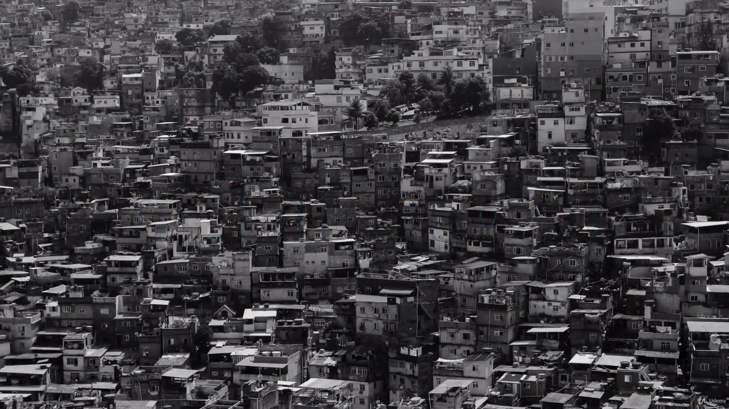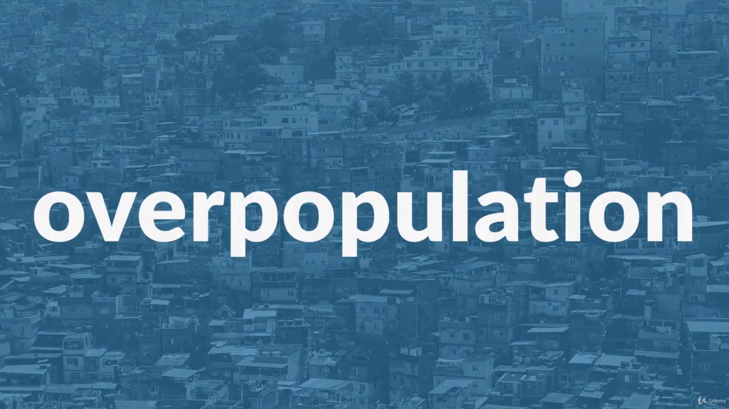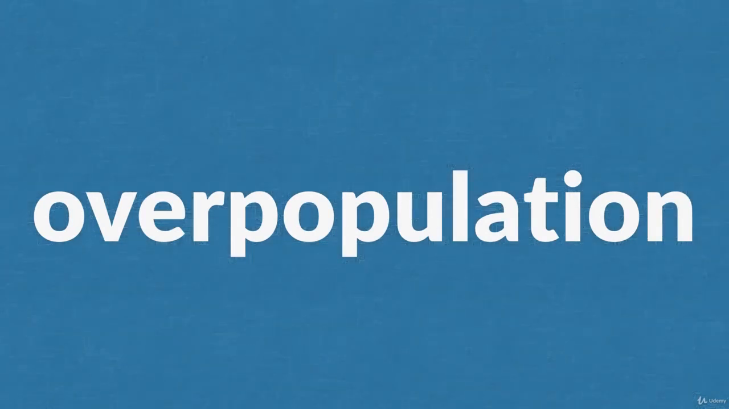The next word is overpopulation. If there is a problem of overpopulation in an area, then there are more people living there than can be looked after, than can be supported properly. So when we talk about overpopulation, it's a problem because there are too many. There are more people than the area can support.